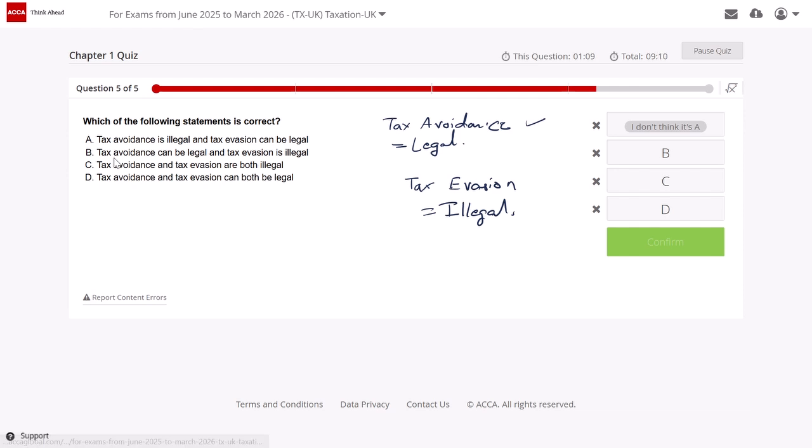Okay, what does B say? Tax avoidance can be legal and tax evasion is illegal. Yeah, this sounds correct. Tax avoidance can be legal if you do it from the tax planning point of view. If you do it aggressively, then it may not be legal. So tax avoidance can be legal and tax evasion is illegal, which is perfectly right. That is, option B is correct.